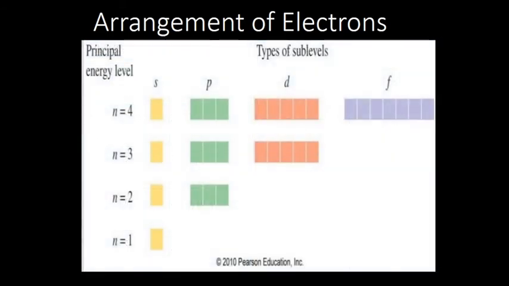Now this is also an arrangement which makes it more clear. When n is equal to 1, there is only one sub-level, and that sub-level is s. When n is equal to 2, there are 2 sub-levels, one is s and one is p, but p again has 3 orbitals. When n is equal to 3, you have 3 sub-levels, s, p and d, where d has 5 orbitals, p has 3 orbitals and s has 1 orbital.